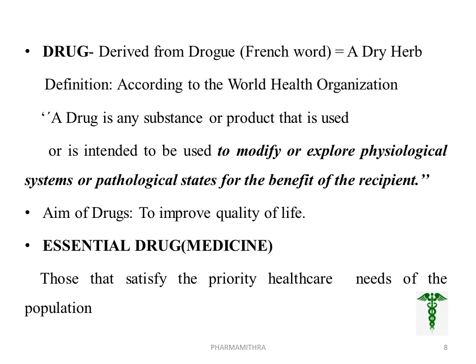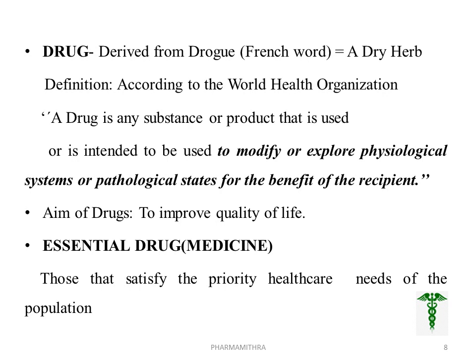For example, in a cancer patient the immune system is not good. In such condition, to explore the pathological state, to know what the present condition is and where the immune system is failing, we administer drugs for the benefit of the recipient. Shortly, the aim of administration of drug is to improve the quality of life.